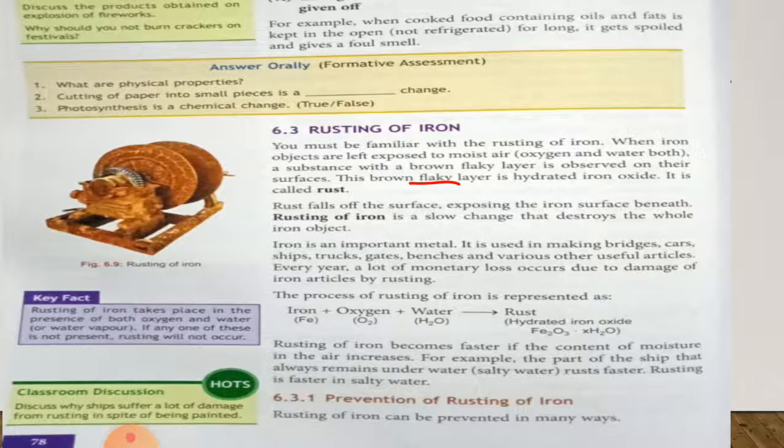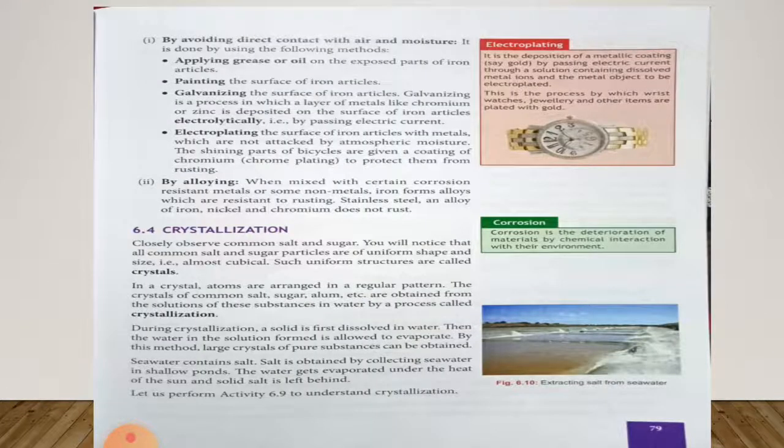Now, prevention of rusting of iron. Rusting of iron can be prevented in many ways. Turn this page. By avoiding direct contact with air and moisture, it is done by using the following methods. First, applying grease or oil on the exposed part of iron articles.